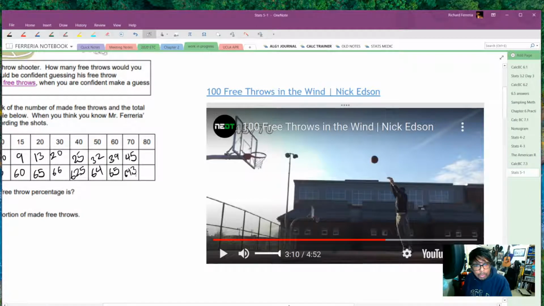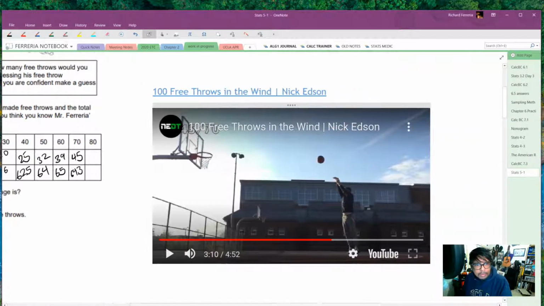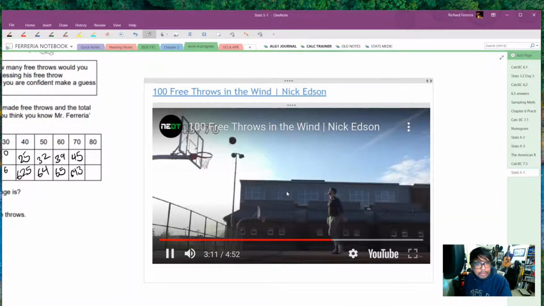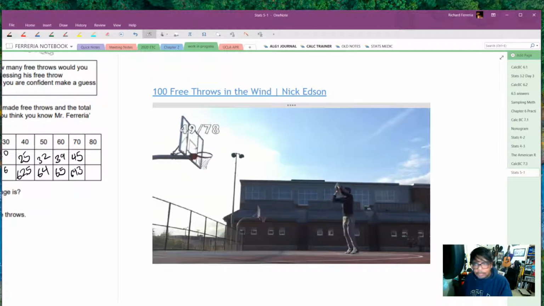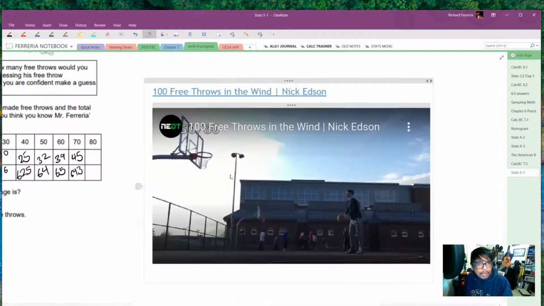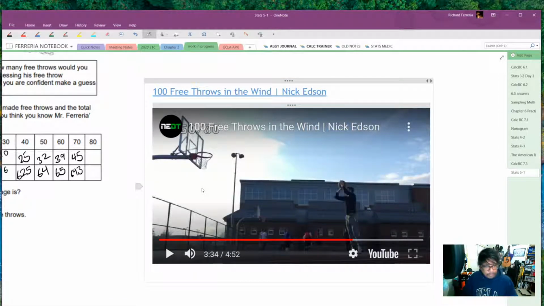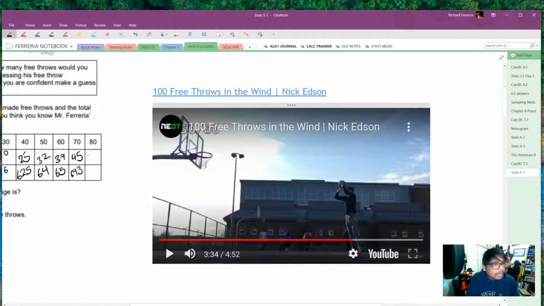And then let's go all the way to 80 next. There we go. He's 50 of 80. 50 of 80, and it looks like his percentage is going to go down a little bit.